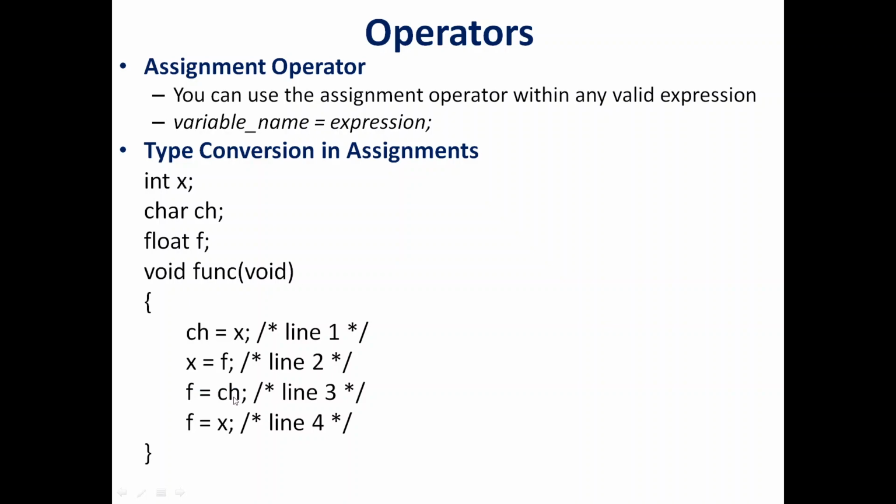Let's say ch contains 'a'. The ASCII of 'a' is 97. So eventually f will be assigned with 97. In fact, it will be 97.0 because it's a floating point. And here what happens is a similar thing. f equal to x. So x will be converted into a decimal number, and that is assigned to f. So all this happens without our intervention. We don't need to say anything about these conversions, and in fact we can't manipulate these conversions. These are all going to happen as per the knowledge of the compiler. So that is what we refer to as type conversion.